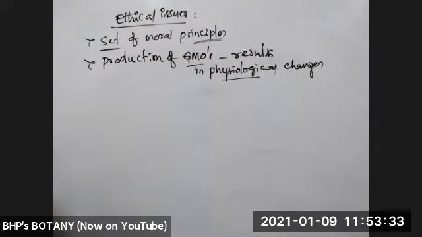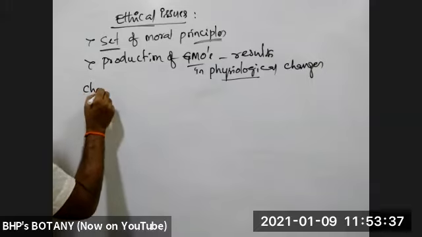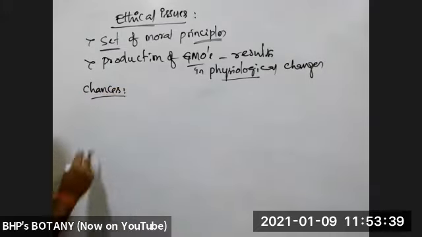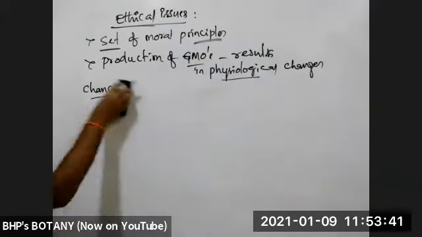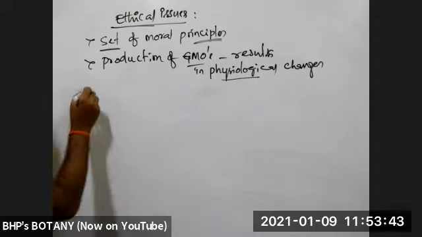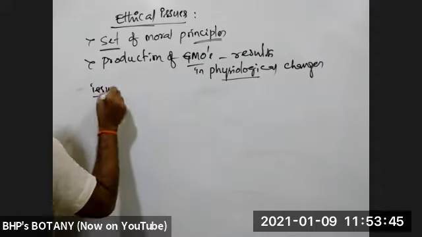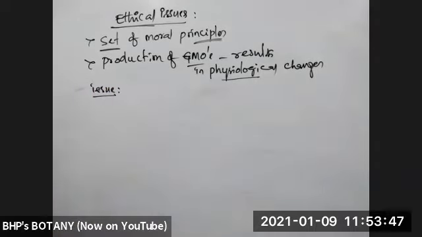What are the chances of developing problems, that I will tell you, you write one by one. What are the problems or issues related to ethical issues due to biotechnology or genetic engineering? One by one.